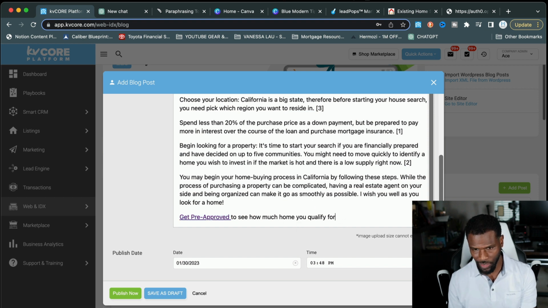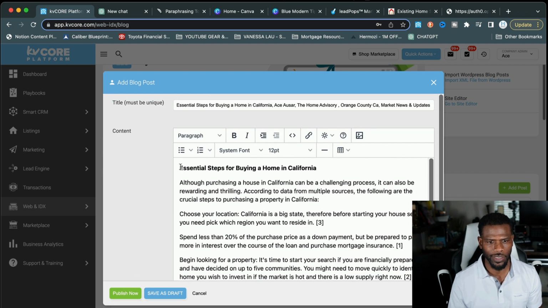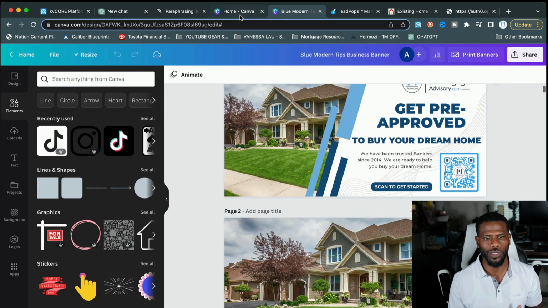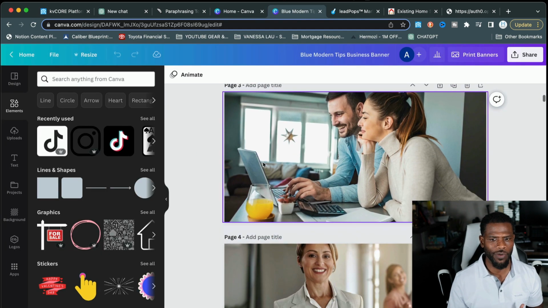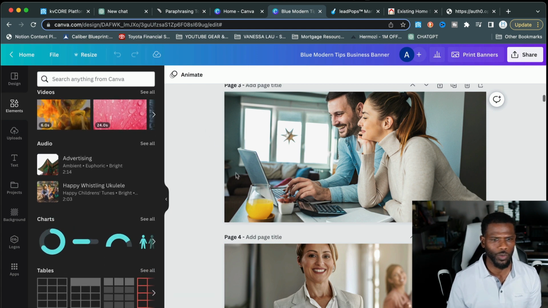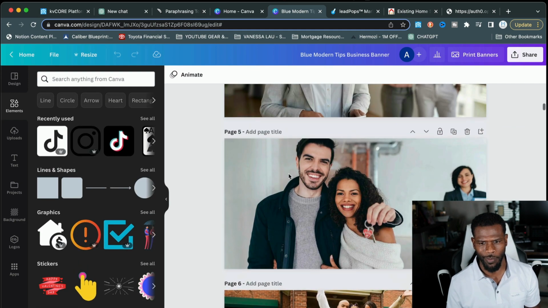Now, there's one more thing that we want to do to make this blog look really nice, which is to go back up and add an image. This is where Canva comes into play. I like to go into Canva, and I've already done it. If you know how to use Canva, it's pretty simple. You can generate home images, and just images surrounding properties and stuff like that.